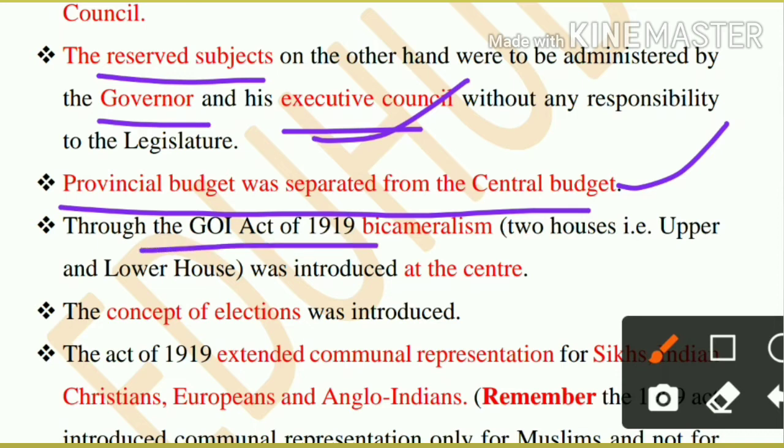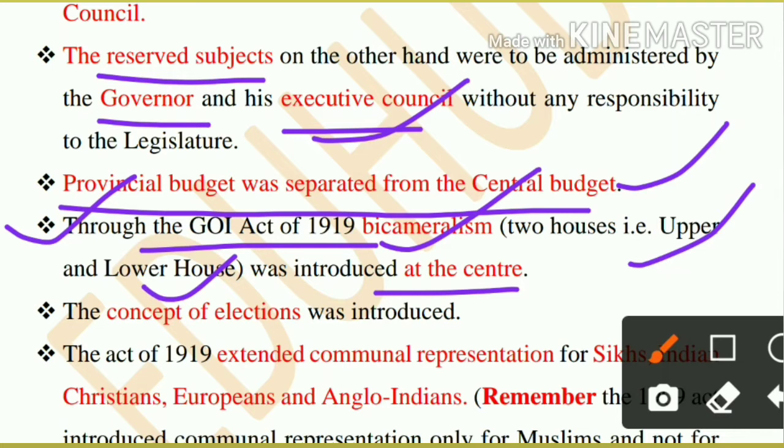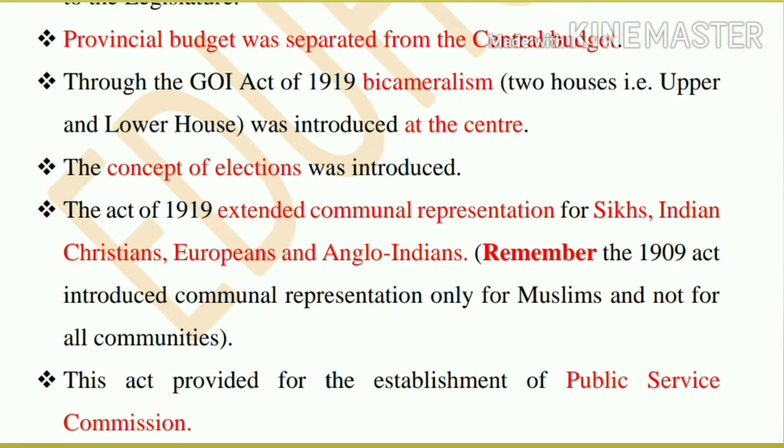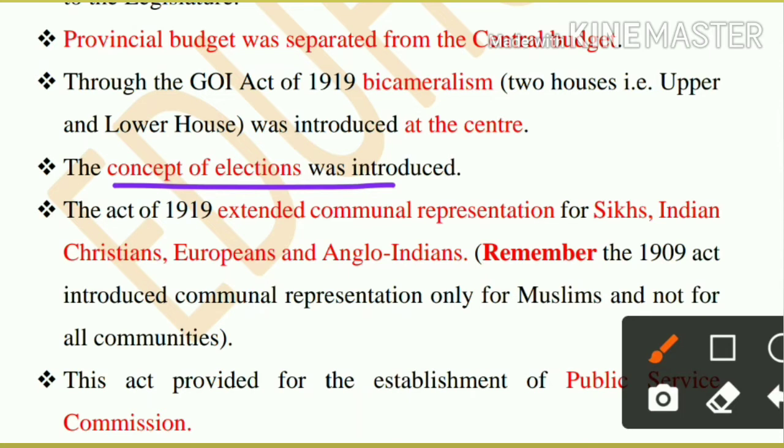This act gave bicameralism. Bicameralism means two houses, upper house and lower house, at the center. So remember, two houses. Today we have Rajya Sabha and Lok Sabha. Both came into the picture in the Government of India Act of 1919. The concept of election was introduced. Though we have studied it in 1909, the concept of election was mainly introduced in 1919.